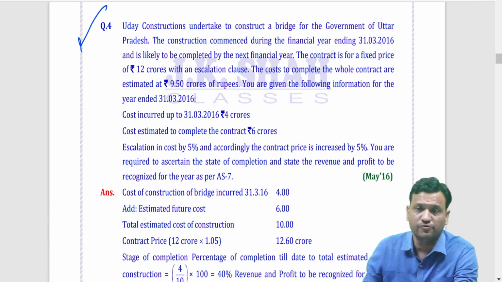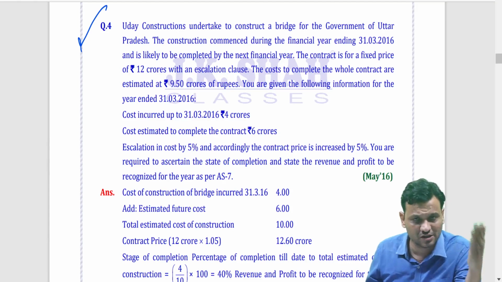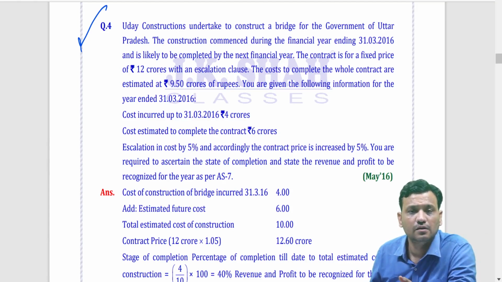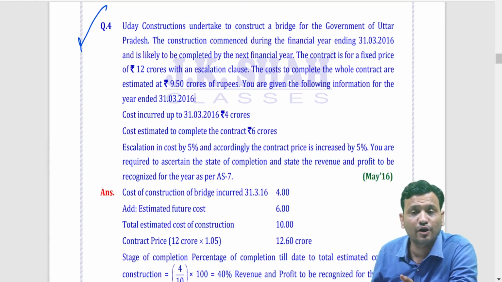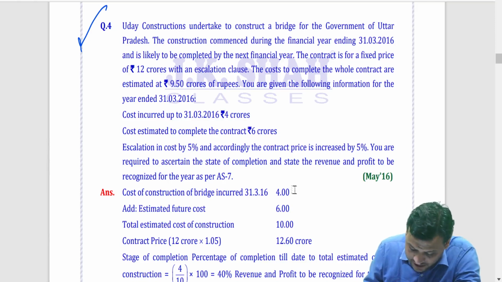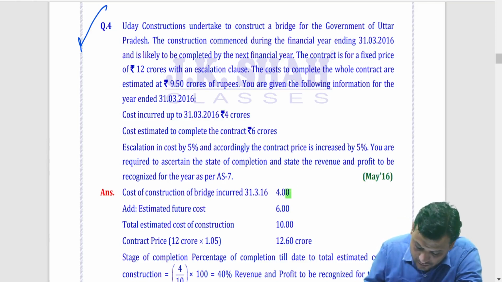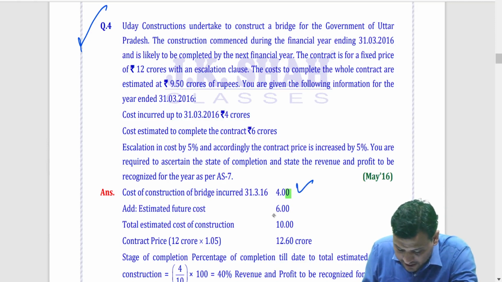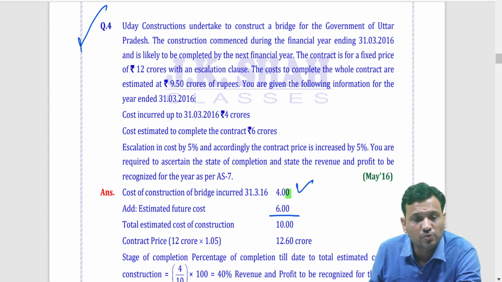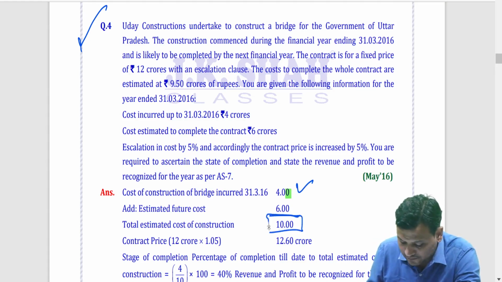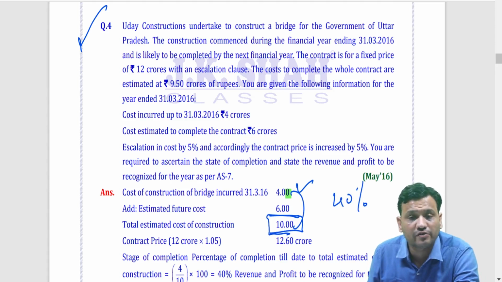Now friends, first of all, how to find out percentage of completion? Cost incurred till date divided by total contract cost. So, cost incurred till date is 4 plus 6, that is future estimated cost. So, what I get is nothing but 10 crore. So, can I say 40% work is over, friends? So, I have to recognize 40% of revenue.